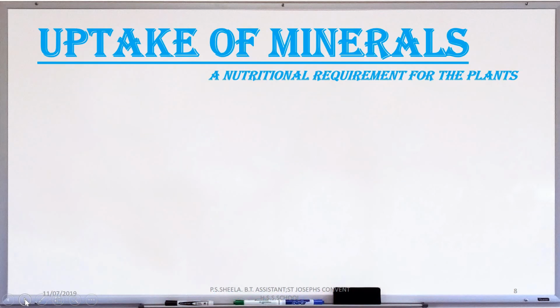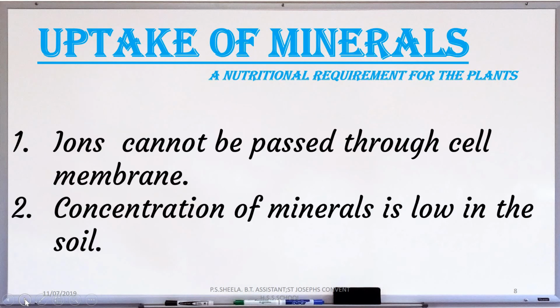Next is the uptake of minerals. During the uptake of minerals from soil, all the minerals cannot be passively absorbed. It is because of two factors. The first one, minerals are present in the soil as charged particles and so cannot move across cell membranes. The second thing is the concentration of the minerals in the soil is usually lower than the concentration of minerals in the root. Therefore, most minerals enter the root by active absorption, and this needs energy in the form of ATP.